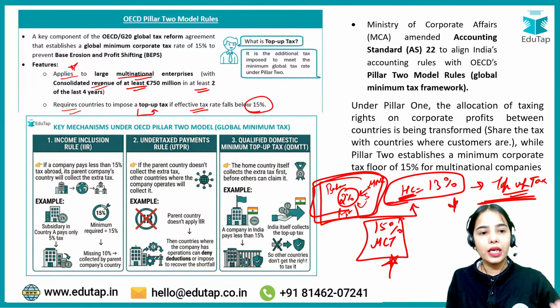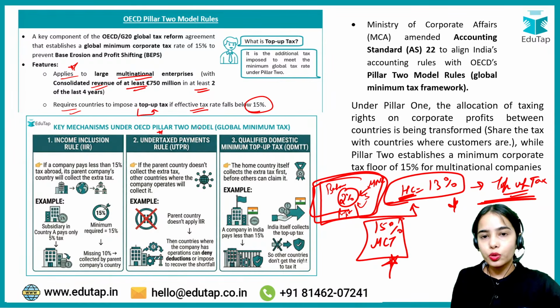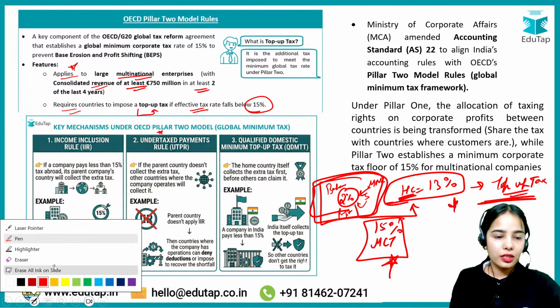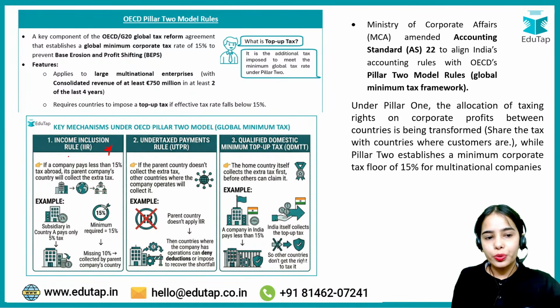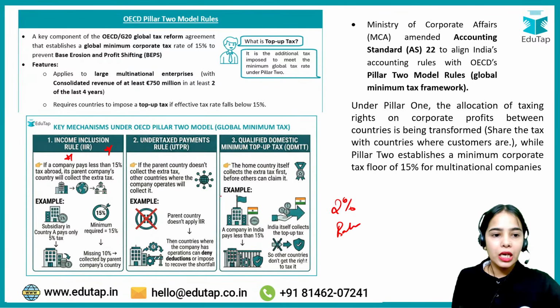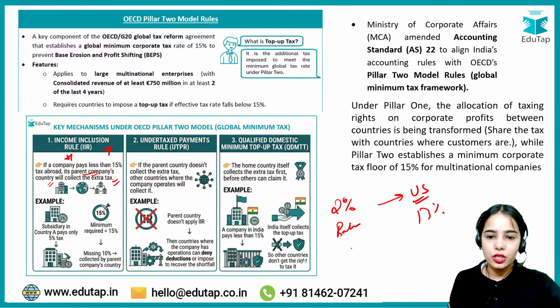That is the idea. Now, key mechanism under OECD Pillar 2 model. So basically, these are the mechanisms. Income inclusion rule: if a company pays less than 15%, say the company is paying 2% in Bahamas. If the company pays less than 15% tax abroad, its parent country, let's say in US, will have to pay the extra tax of 13%, so that the global minimum corporate tax is 15%.